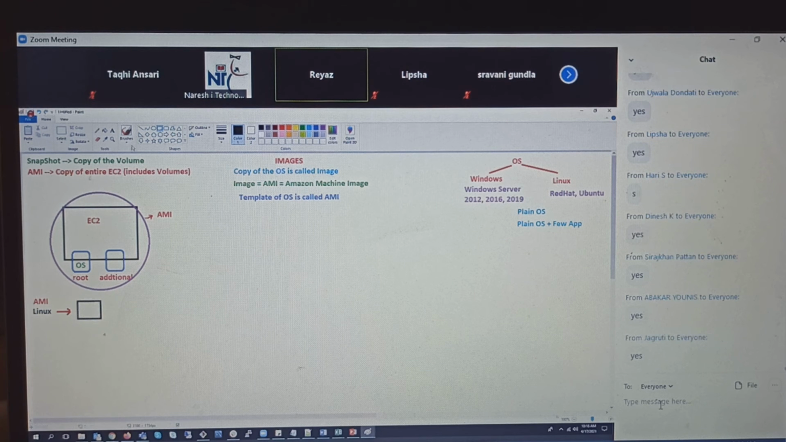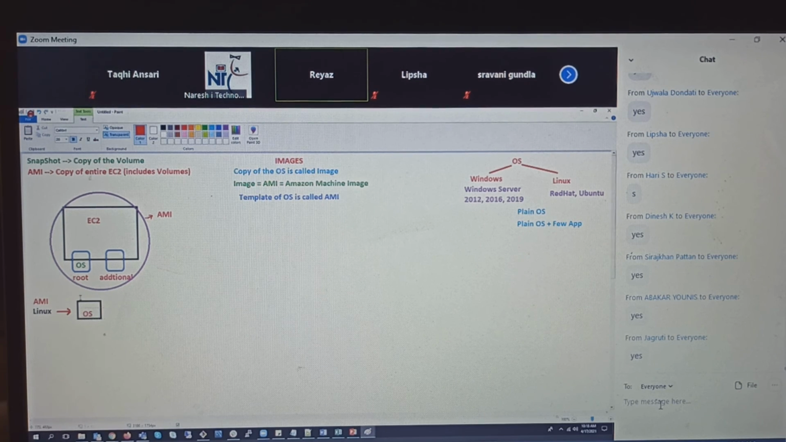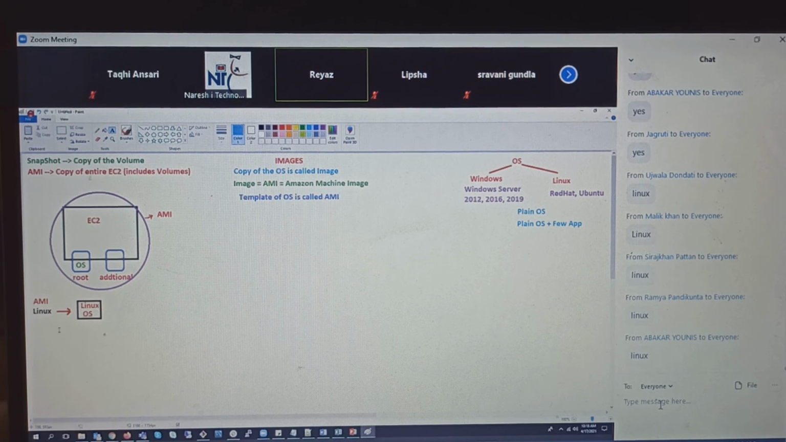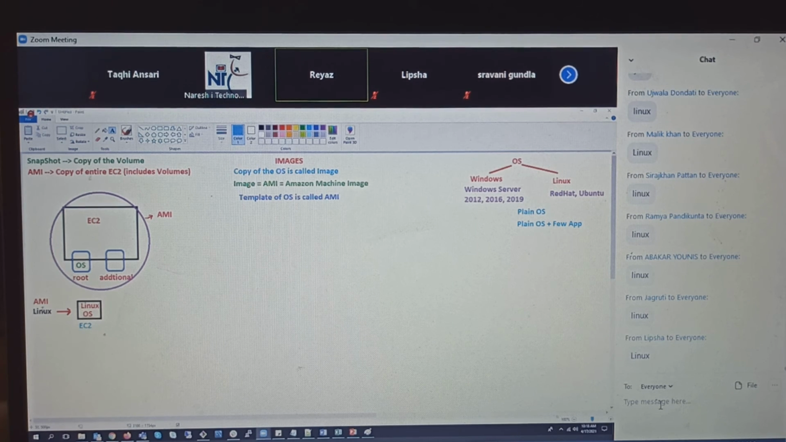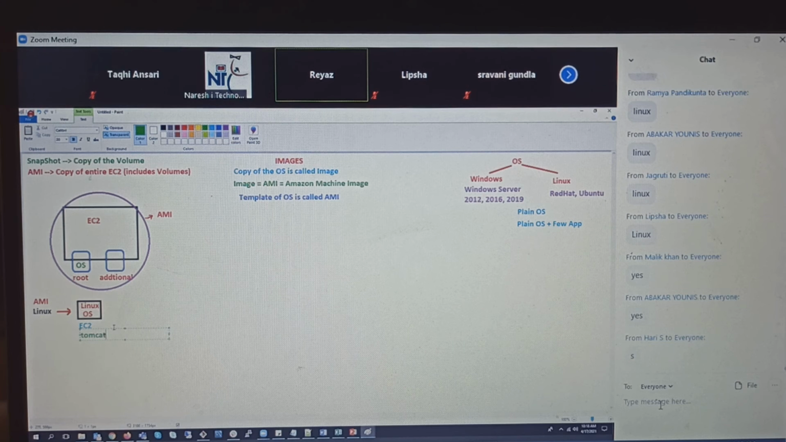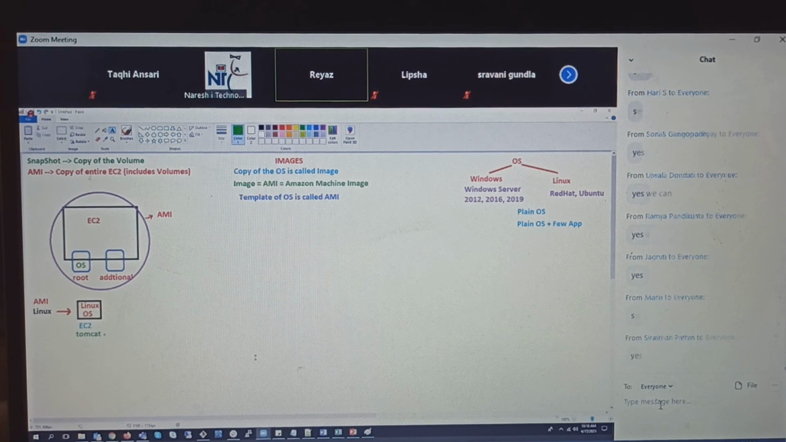Okay, I have launched an EC2 instance. What operating system does it have, guys? Linux only, na? I have launched an EC2 instance from the AMI which is provided by AWS. Can I log into this EC2 and then install some application? For example, can I install Tomcat on my EC2 instance? Yes, I can install Tomcat, etc. Okay, I have my EC2 instance ready with the base AMI, but also have Tomcat inside it.